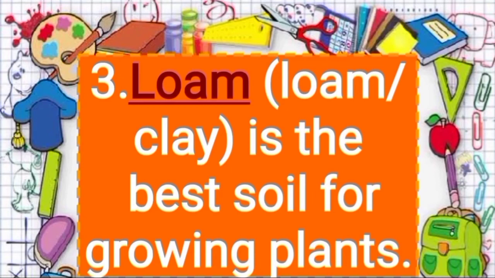So as you know, loamy soil has almost the same amount of sand, clay and silt. This soil is the best soil for growing plant and it is rich in nutrients and humus and allows water to pass through easily. So loam is the best soil for growing plants.